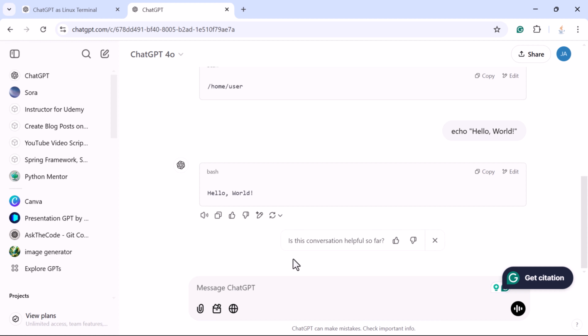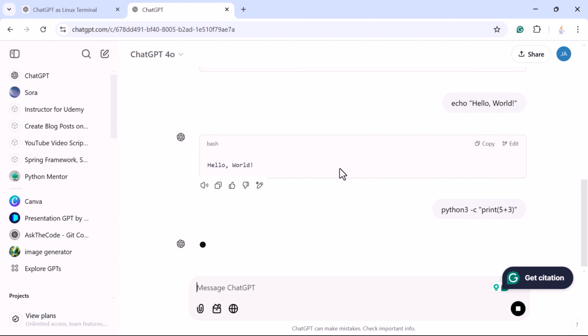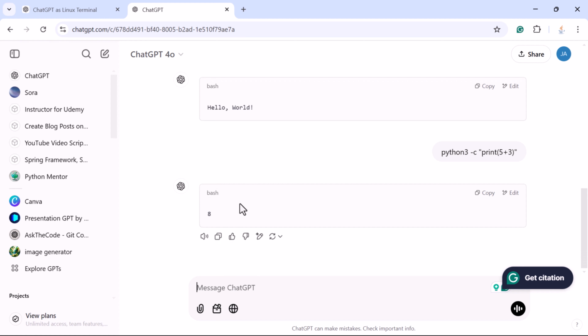So here just type python3 -c and then print 5 plus 3. So this is the Python script, and just hit enter. And notice here ChatGPT will simulate the Python output and return 8. It's not actually running the script but mimicking the expected output.